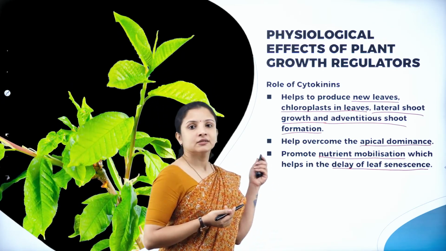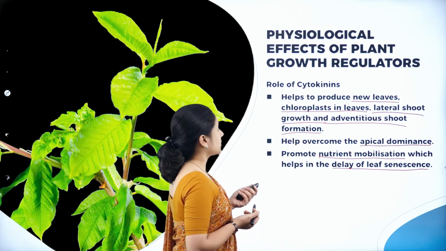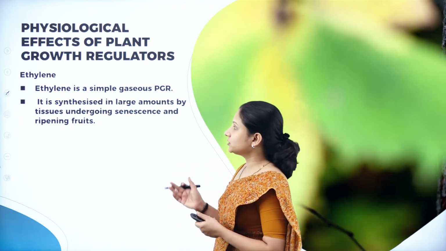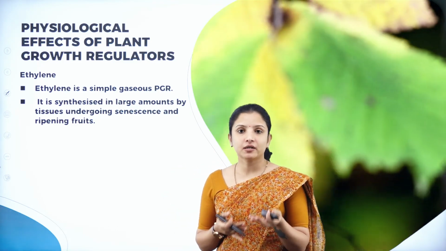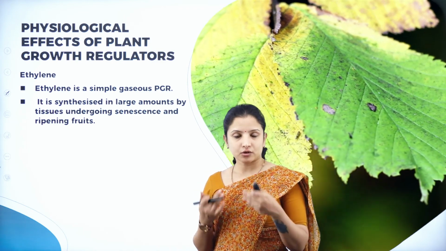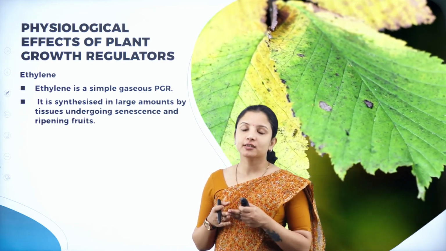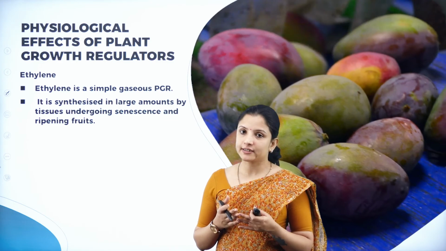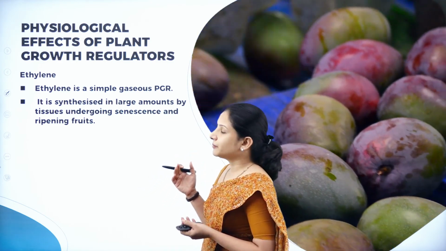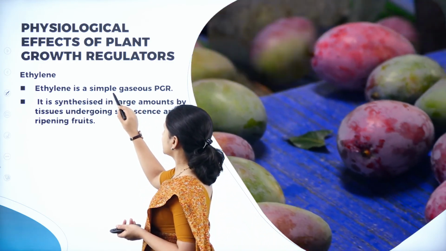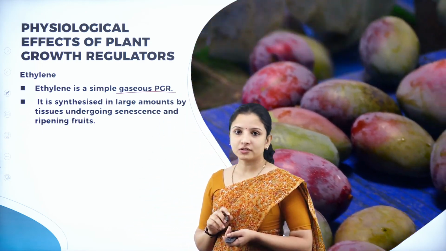So for all this, cytokinin is very, very important. So the next important hormone is ethylene, which comes neither under group 1 of the plant growth regulators nor group 2 of the plant growth regulators. These are gaseous forms of plant growth regulators, and it is a simple gaseous plant growth regulator.